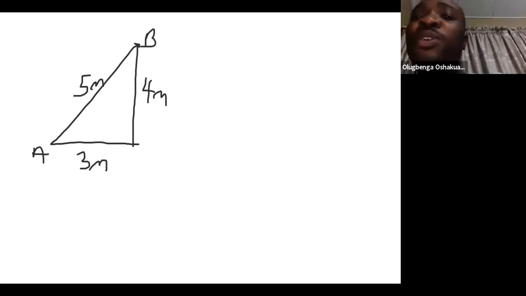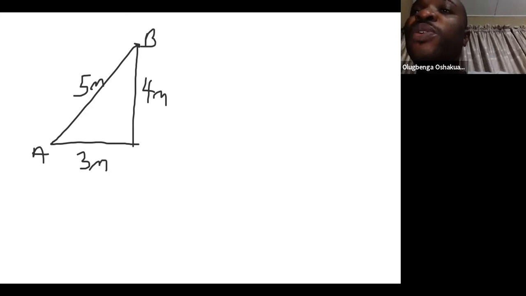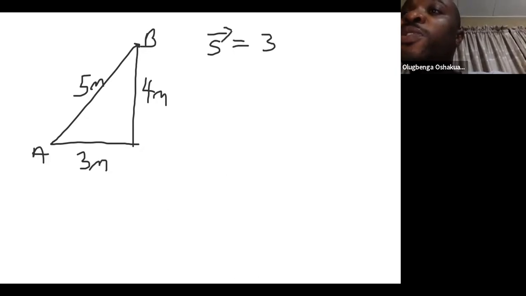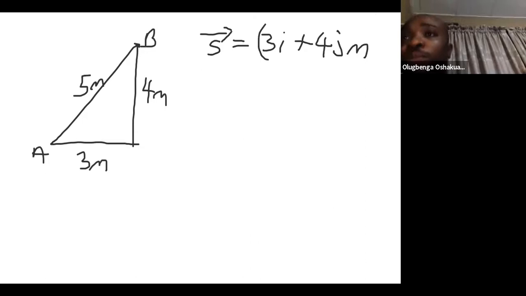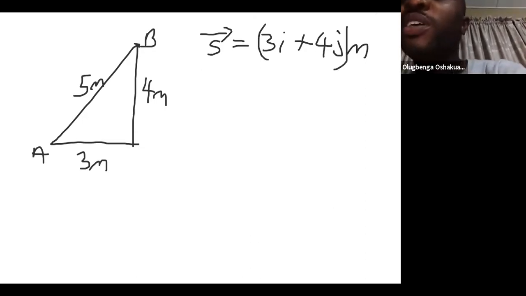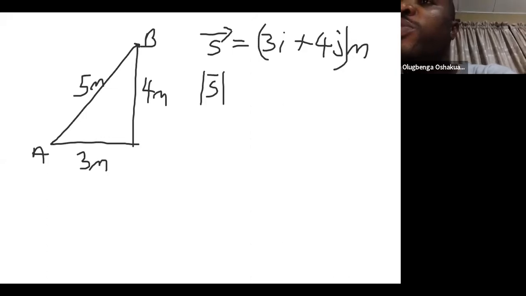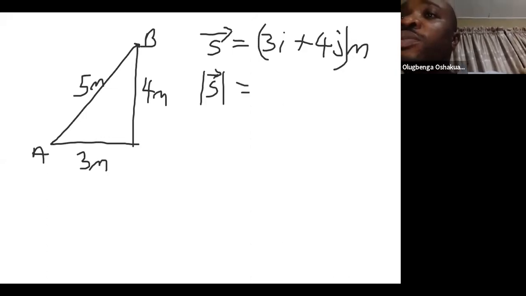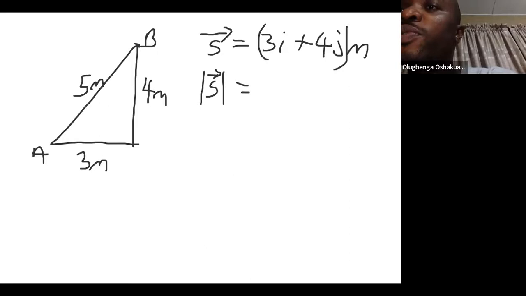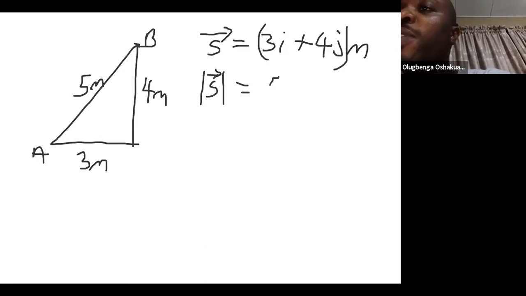We are still talking about the displacement or the vector S to be equal to 3i plus 4j meters. The magnitude of S, we've known that to be 5 meters.